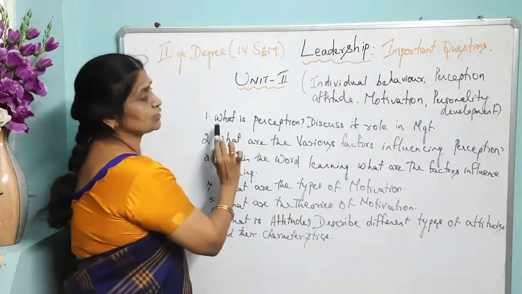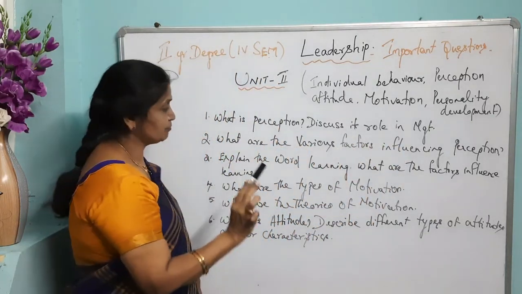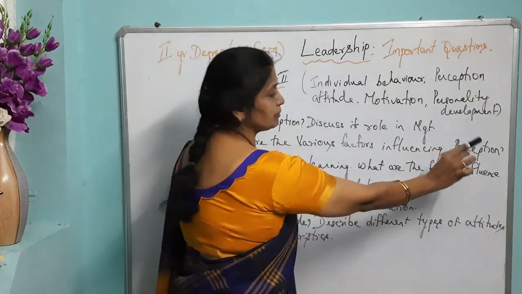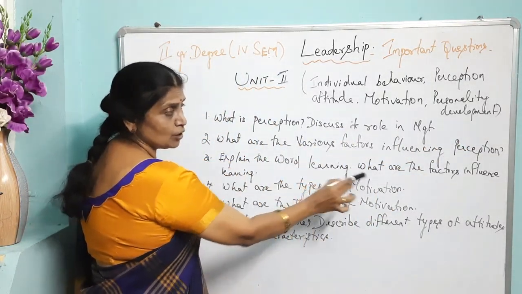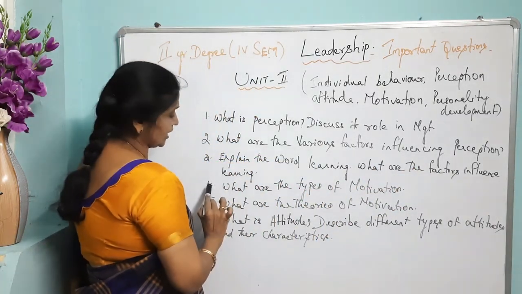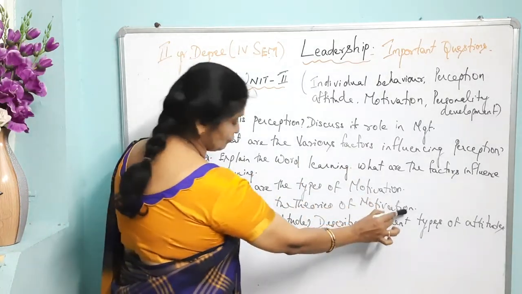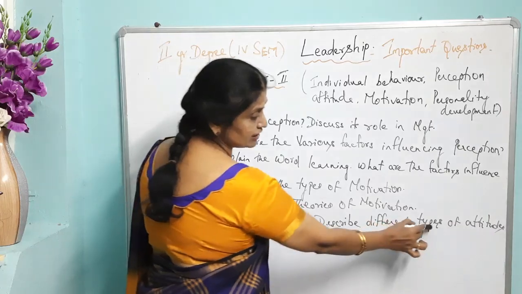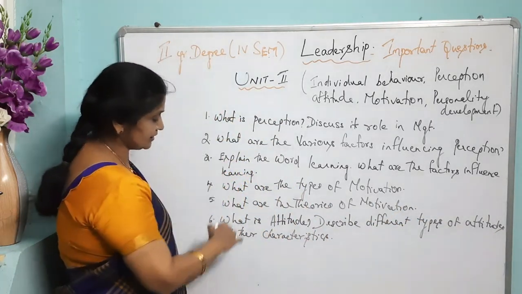The first question is, what is perception? Discuss its role in management. The second question is, what are the various factors influencing perception? The third one, explain the word learning. What are the factors that influence learning? The next one is, what are the types of motivation? What are the theories of motivation? The sixth one, what is attitude? Describe different types of attitudes and their characteristics. These are the 6 questions.